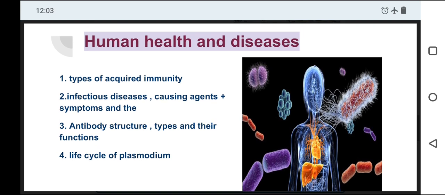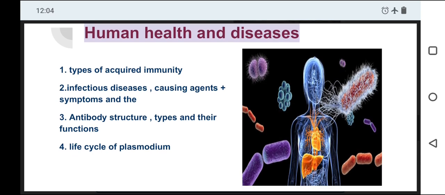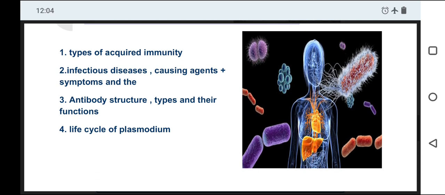What are the causing agents of the specific types of diseases? For typhoid, the causative agent is Salmonella typhi. For tuberculosis, it is Mycobacterium tuberculosis. Such causing agents are important. Along with that, the symptoms are also important.